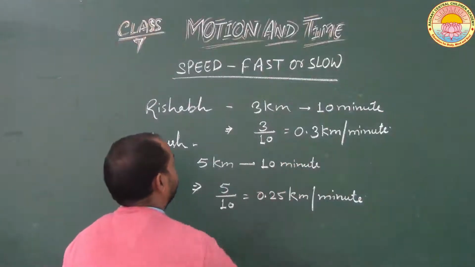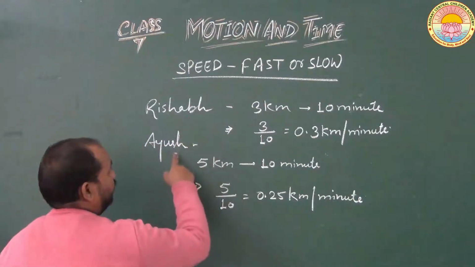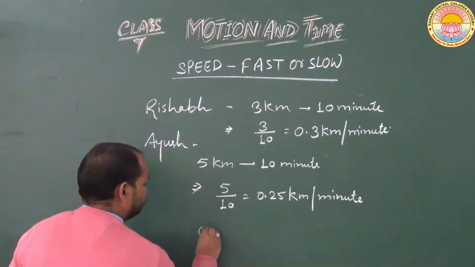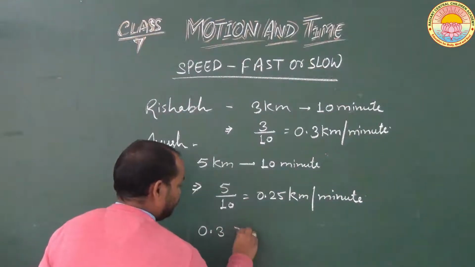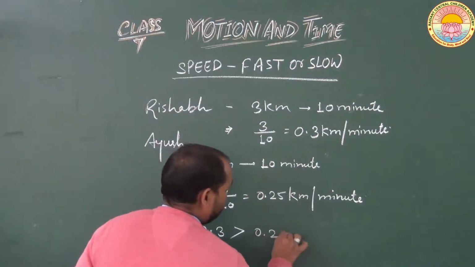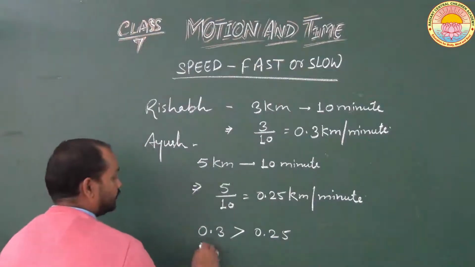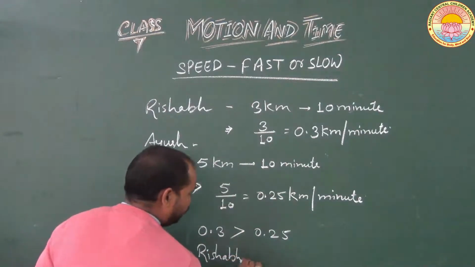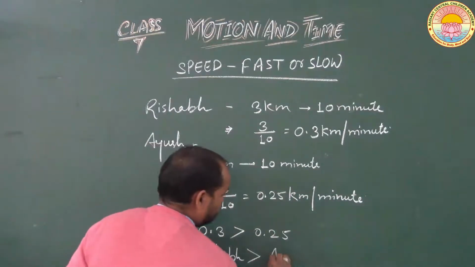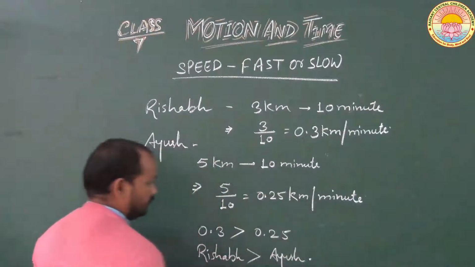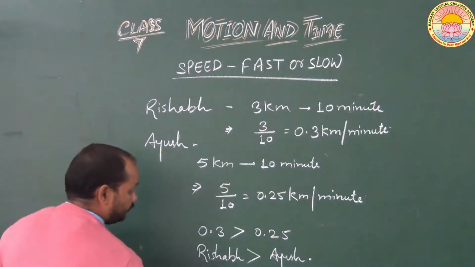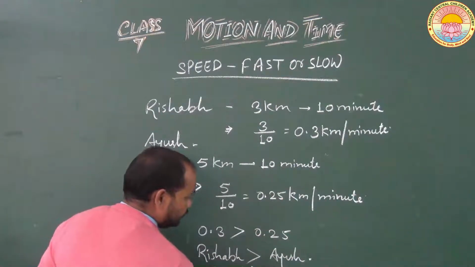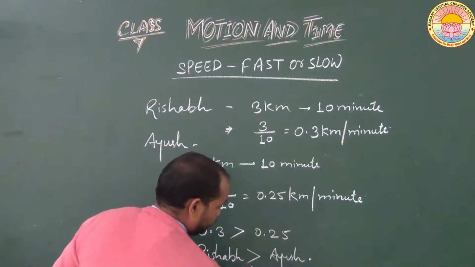Now if we compare the distance covered by Rishabh and Ayush in a minute, then we will find that 0.3 is greater than 0.25. It means we can say that Rishabh is moving fast compared to Ayush. It means the speed of Rishabh is greater than the speed of Ayush.